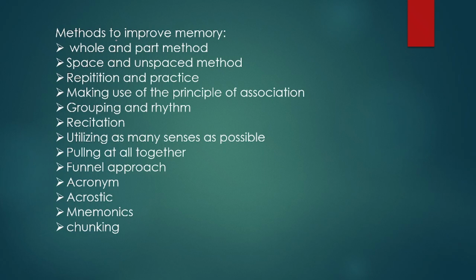Coming to the whole and part method. In this method, if we read a poem again and again, it will remain in the memory. That is the whole and part method. Then coming to spaced and unspaced method. Here the poem is repeated for some time, then rest, and again repeated for some time, giving space to that thing.